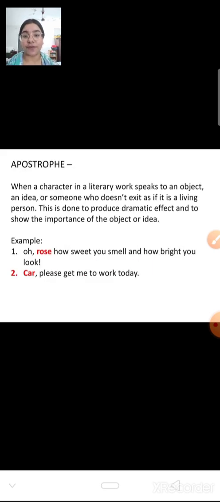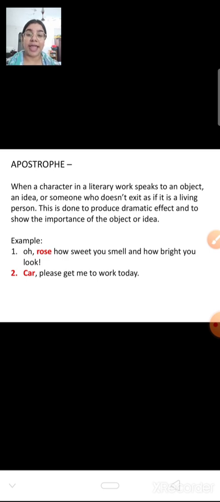Next is apostrophe. What is apostrophe? When a character in a literary work speaks to an object, an idea, or someone who doesn't exist as if it is a living person. This is done to produce a dramatic effect and to show the importance of the object or idea.